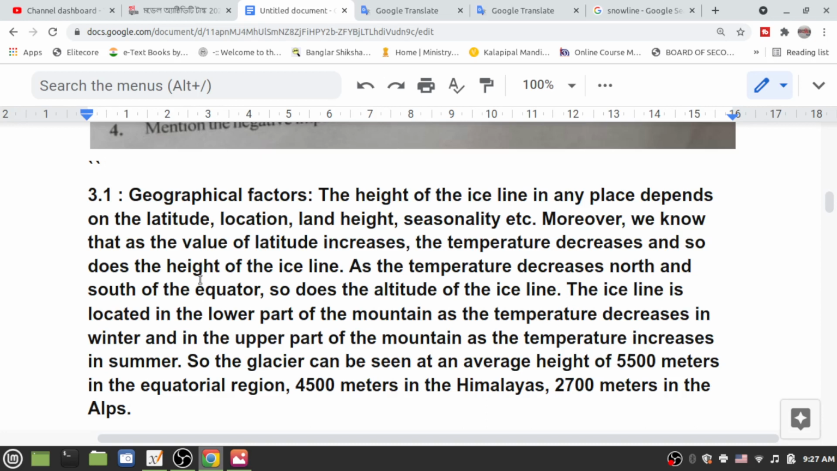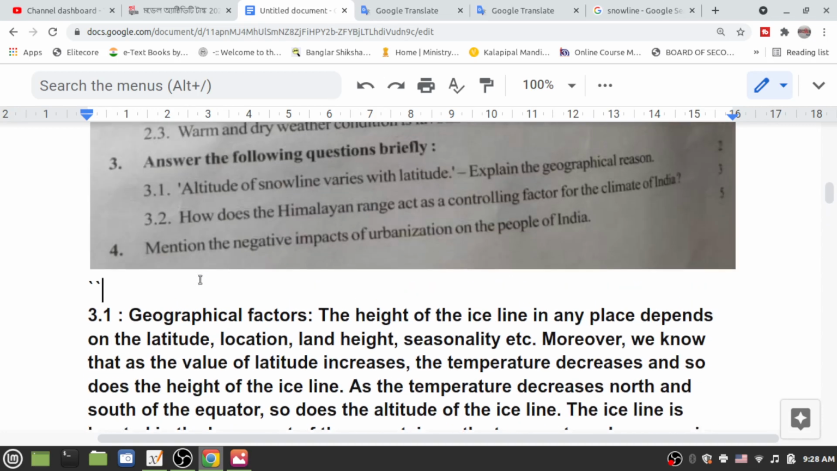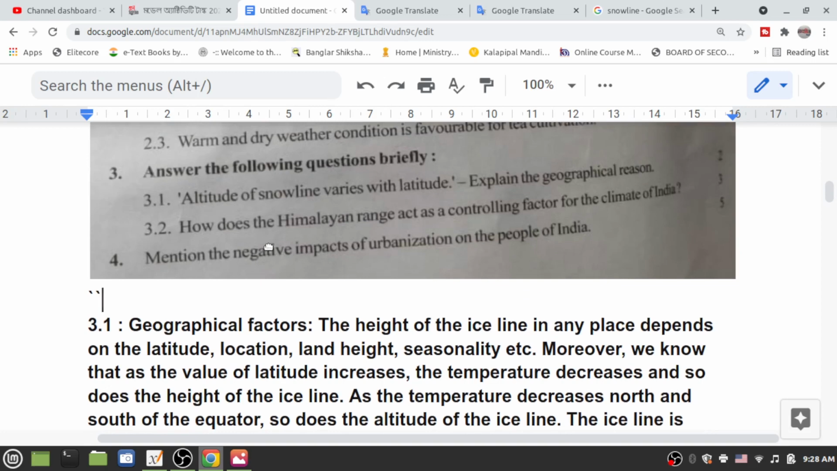So the snow line can be seen at an average height of 5,500 meters in the equatorial region, 4,500 meters in the Himalayas, and 2,700 meters in the Alps. Okay, answer completed. Next is: how does the Himalaya range act as a controlling factor for the climate of India?